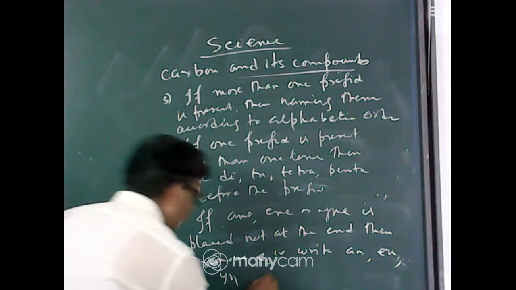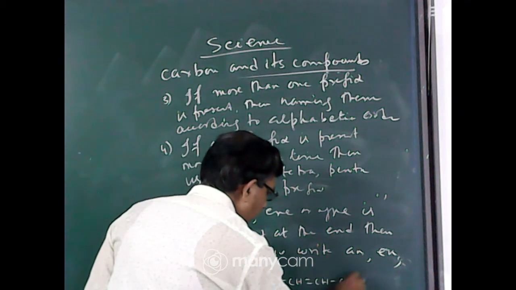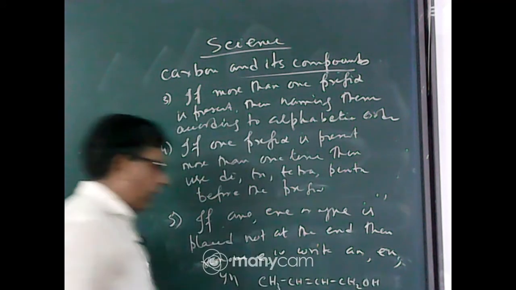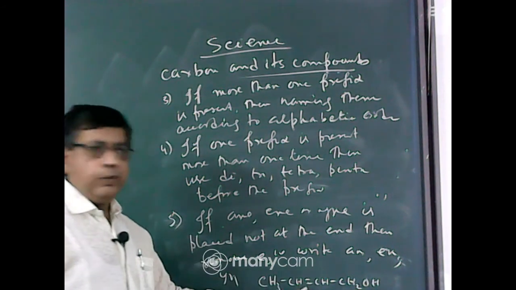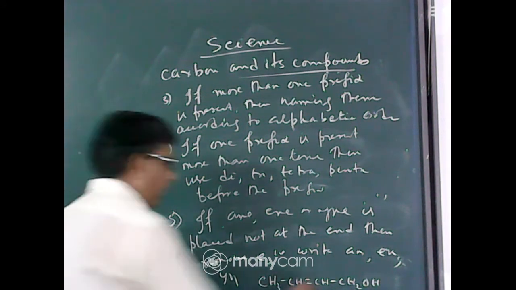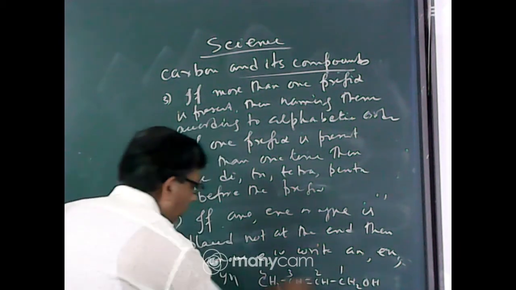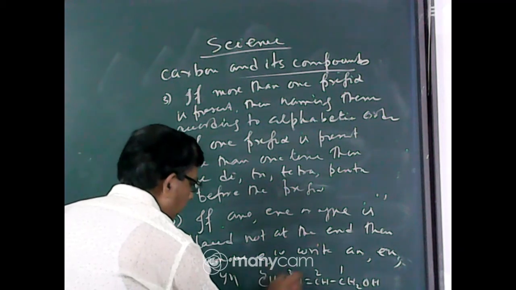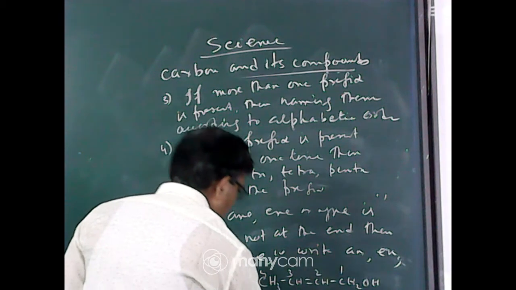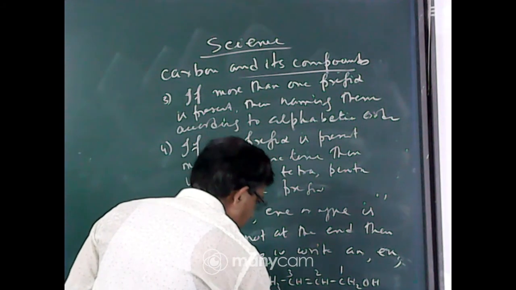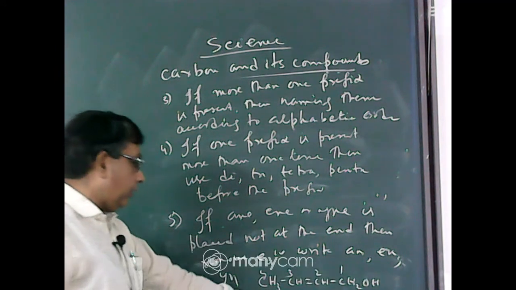Say this compound CH3 CH double bond CH CH2OH. Now both the functional group, that is the secondary suffix, and the multiple bond, the primary suffix, are present. Now write 1, 2, 3, 4; the functional group comes first. There is no side chain, so first write the root word, that is but, 4 carbon, double bond at carbon number 2, so 2-en, not ene, but write en, because it is not placed at the end.